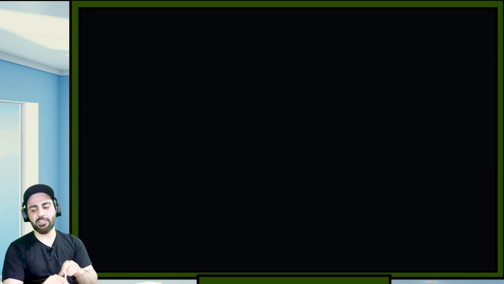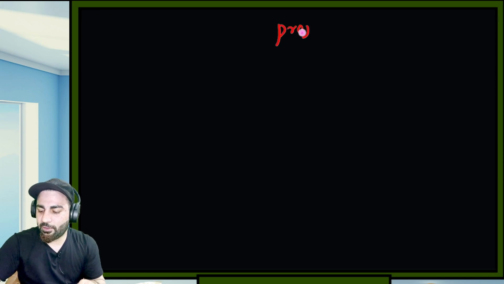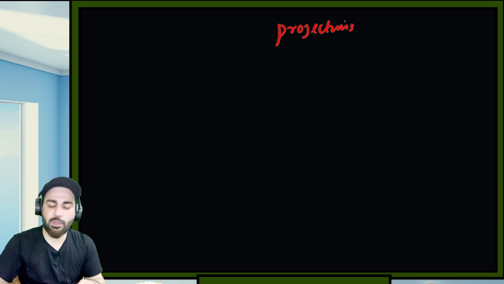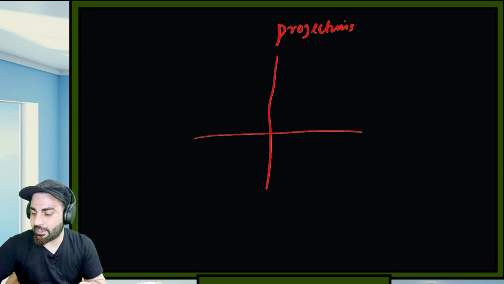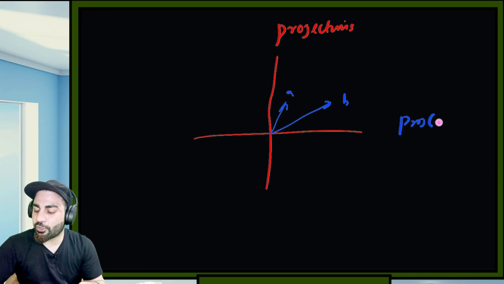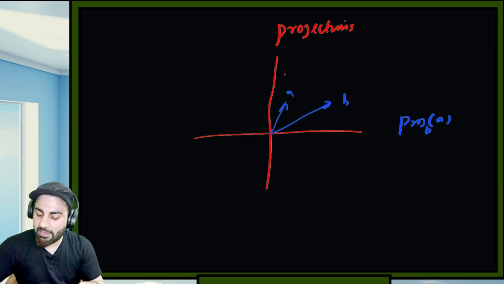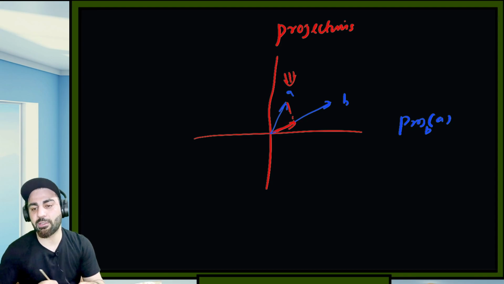So what are projections? If you have doubts about what projection is, we have covered that in the previous lecture. Just to refresh it a bit: if you have vector B and vector A, and you want to find the projection of vector A onto B, this will be the projection. It is like having a torch, and this is the projection of that vector.